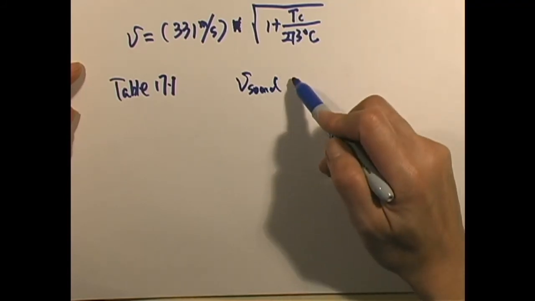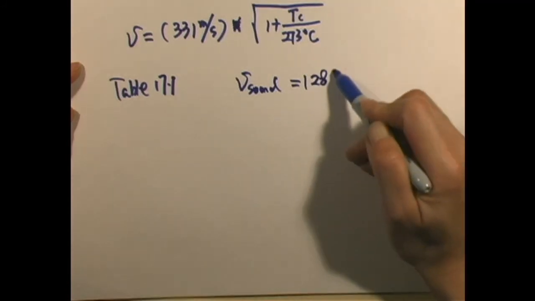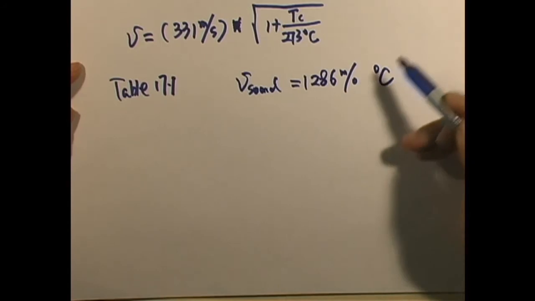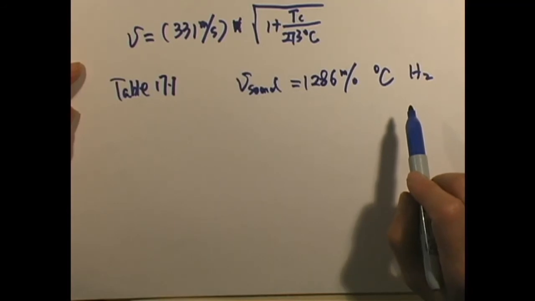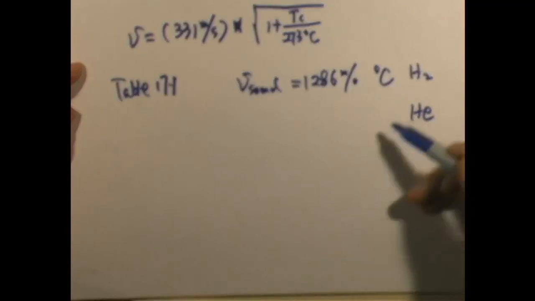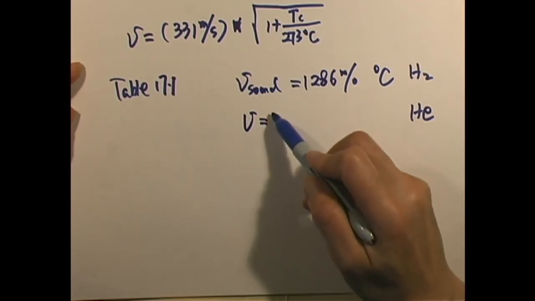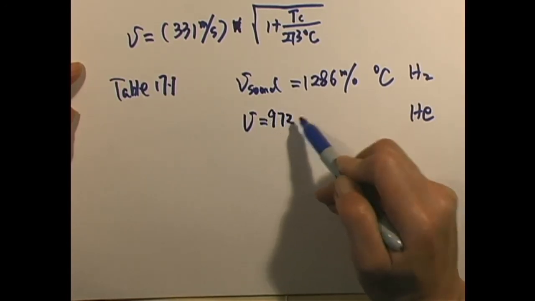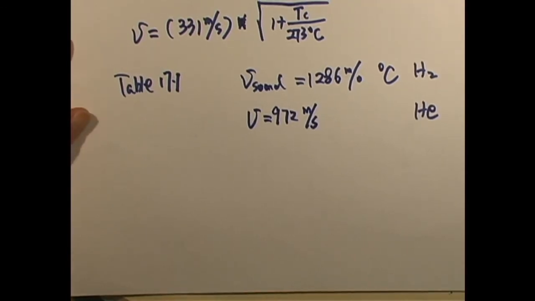The speed of sound in hydrogen is around 1,286 meters per second at 0 degrees Celsius. And then if we take a look at the speed of sound in helium at the same 0 degrees Celsius, then it slows down to 972 meters per second. So it really depends on what kind of medium, because that is associated with its density.